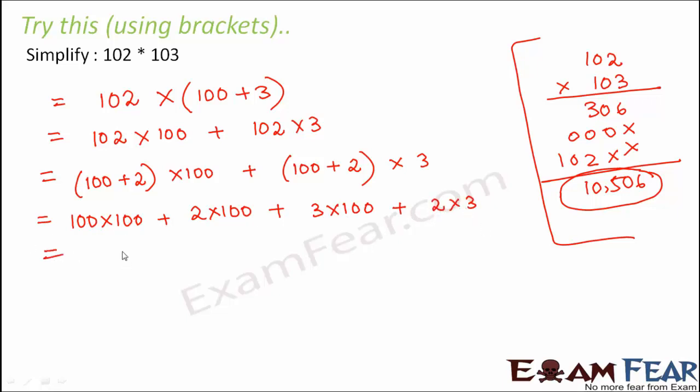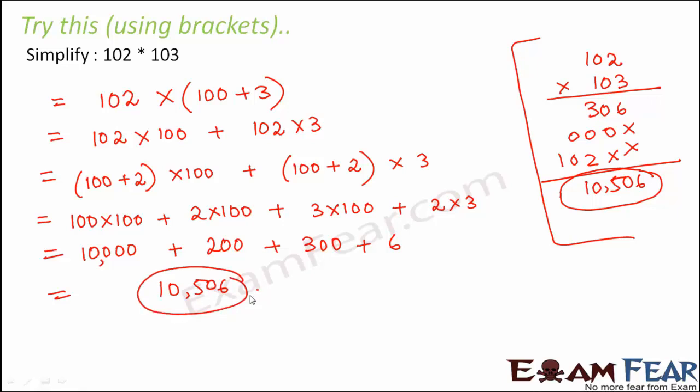So now you see your multiplication became much easier. So 100 into 100 would be 10,000. 2 into 100 would be 200. 3 into 100 would be 300. 3 into 2 would be 6. Now adding these is very simple and you get 10,506. So you see, by making use of brackets and by breaking the numbers into simpler forms, you can actually simplify these multiplications to get the products. So this helps you to simplify quicker, and it also helps you to reduce the complexity, because when you multiply it in this fashion, sometimes you make mistakes in addition, sometimes you make mistakes in multiplication. So there are more chances of error.